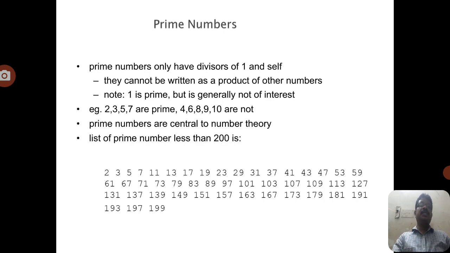In substitution techniques, there are techniques like Caesar cipher, monoalphabetic cipher, Playfair cipher, Hill cipher, and polyalphabetic cipher. These five algorithms depend completely on the structure of mathematics.